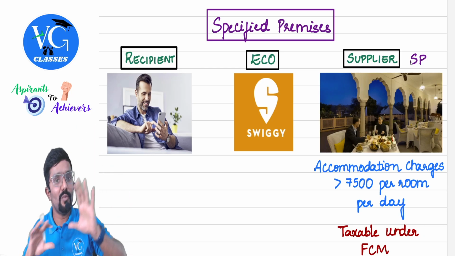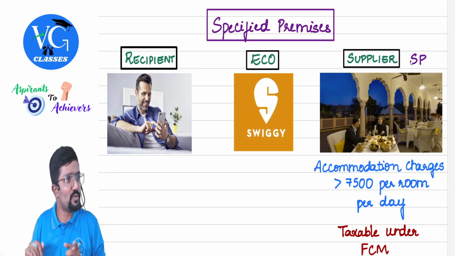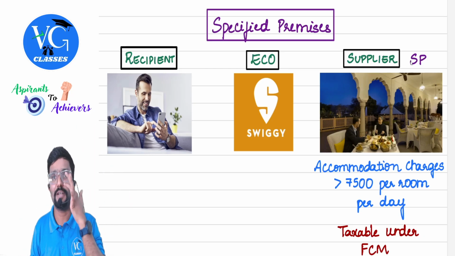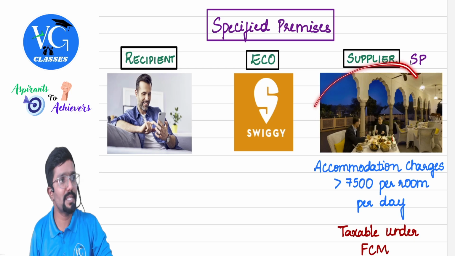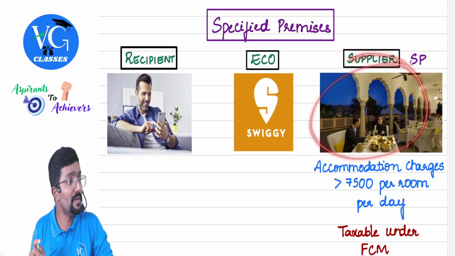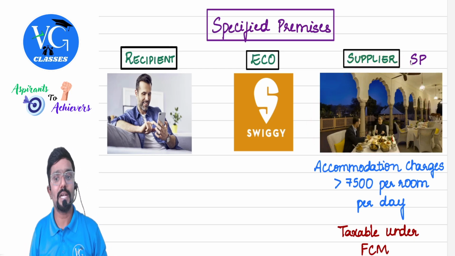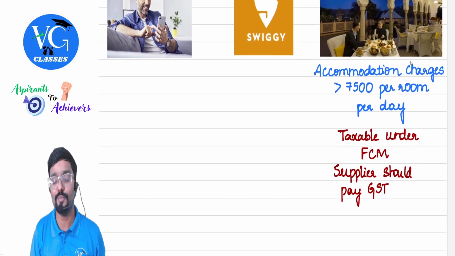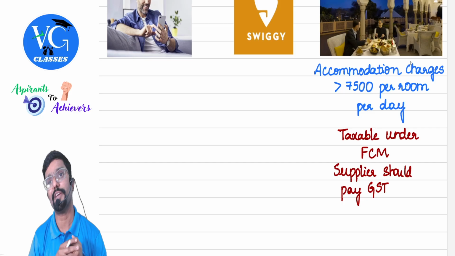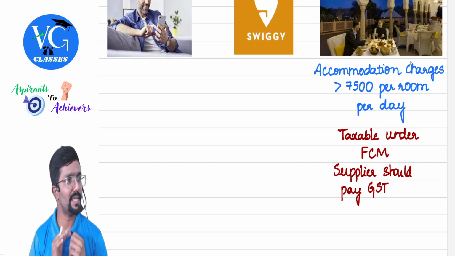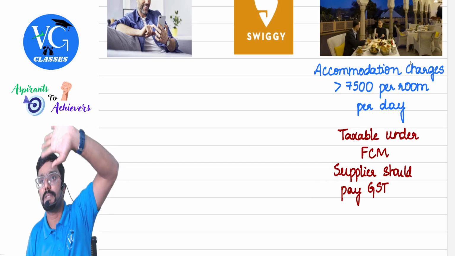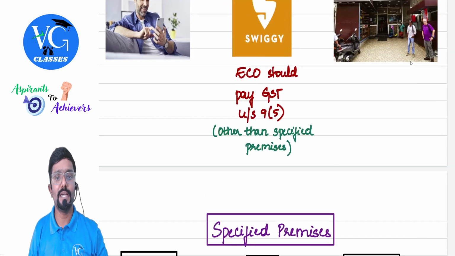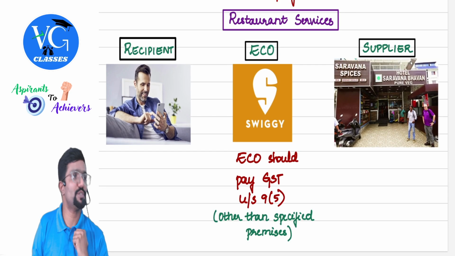Is that clear? Actually, what we are discussing now is not accommodation service. What we are discussing now is restaurant. But for that, they are trying to connect accommodation. This person is providing restaurant service along with what? Accommodation. And at least for one room, the per day charge is how much? More than 7,500. In that case, who should pay tax, people? Supplier. Understood? Yes. So that is why we learned here it is other than specified premises.